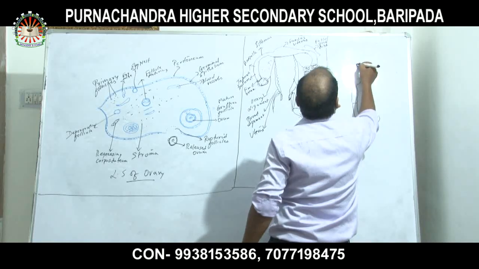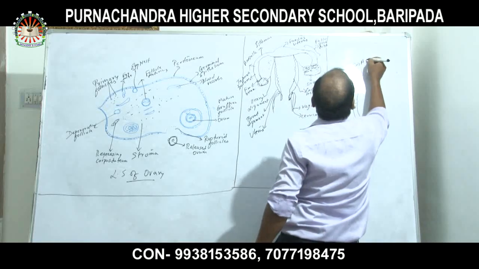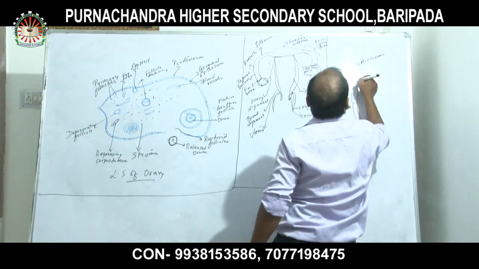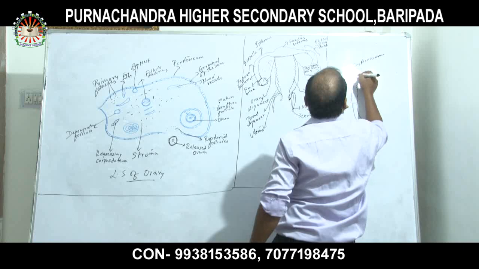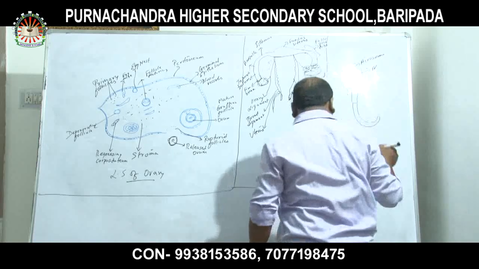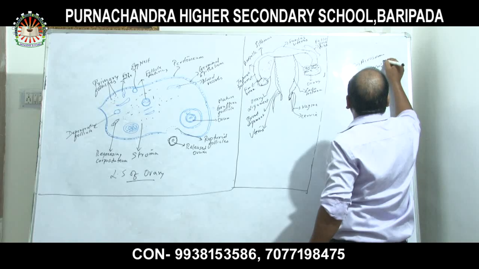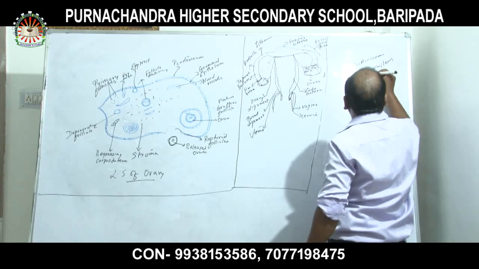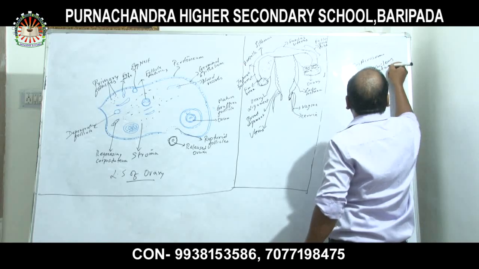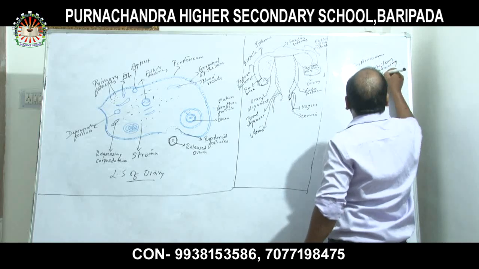The head part of the sperm is called the acrosome, and this is the nucleus, containing the genetic material.